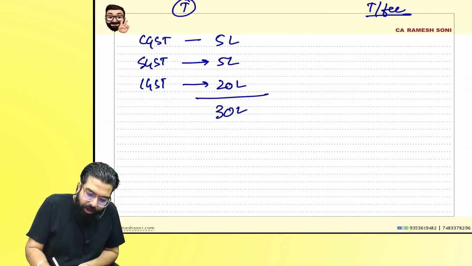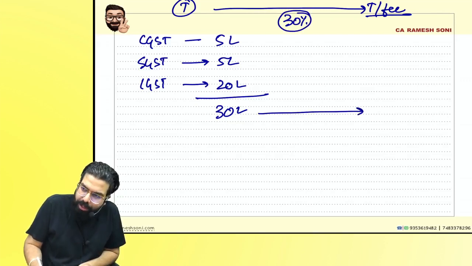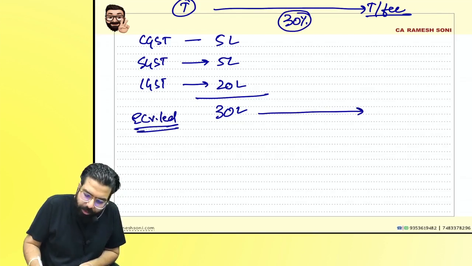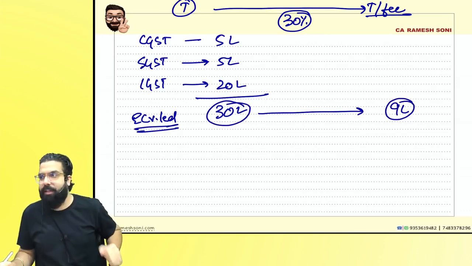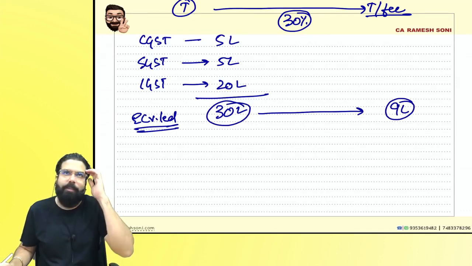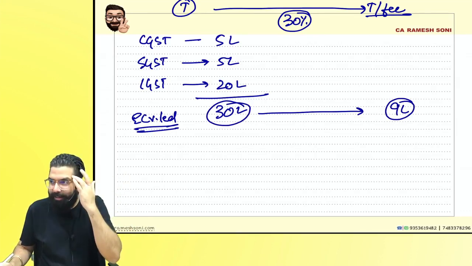30 lakhs. Now, if you have transferred, for an example, 30% of your assets, can you tell me how much will you transfer to the transferee from the e-credit ledger? 30% of 30 lakh is how much? 9 lakh. People don't want to use calculators. You have to pass the exam, so you have to start using calculators.